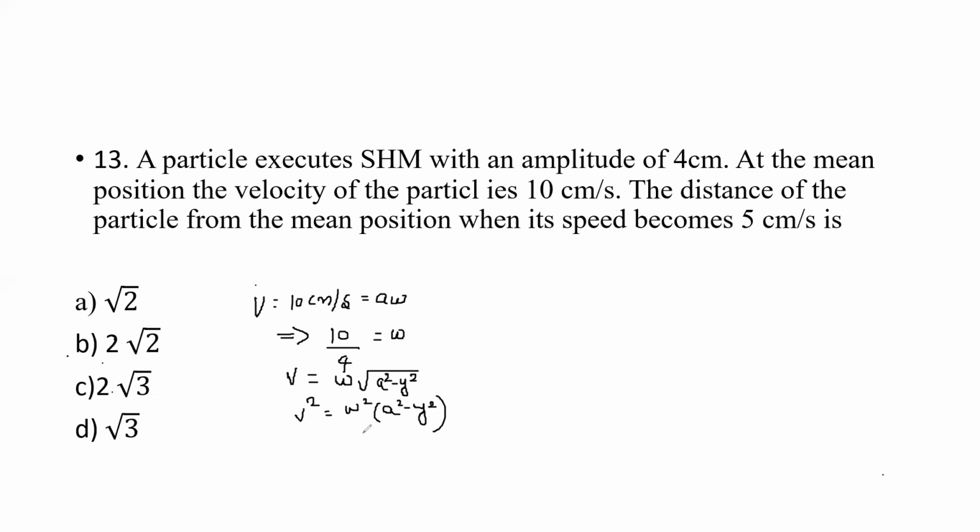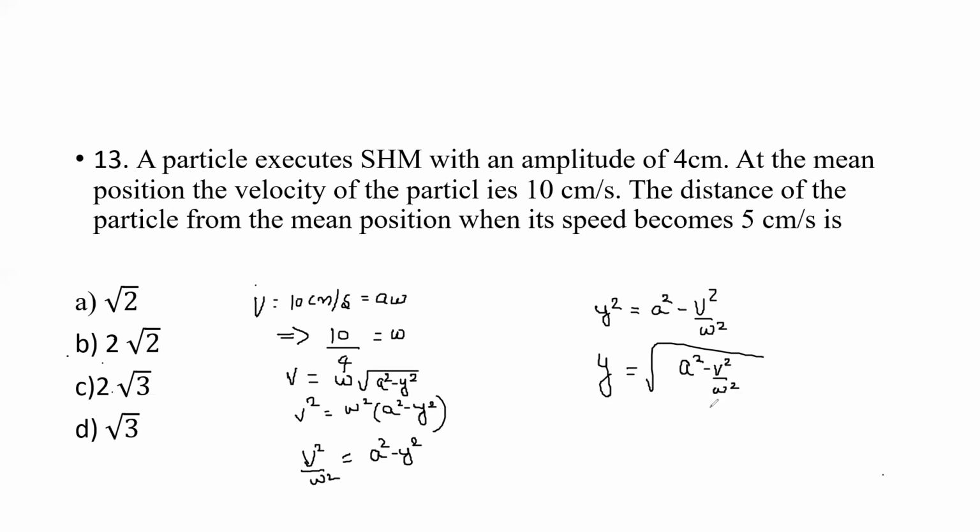Transfer omega square to the other side: V square divided by omega square is equal to A square minus y square. So y square is equal to A square minus V square divided by omega square. Therefore y is equal to under root of A square minus V square by omega square.